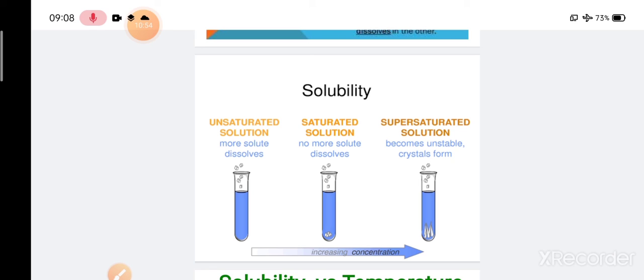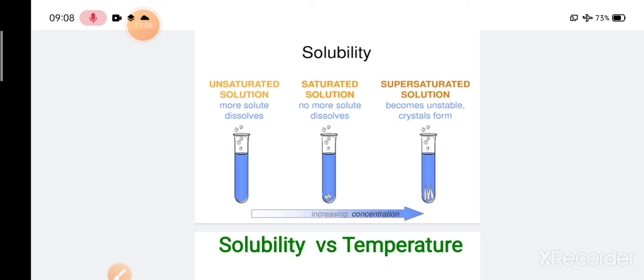When we make a supersaturated solution at a heated temperature, because when you heat the solution it increases the solubility, and when solubility increases it makes a supersaturated solution. But when it comes down to its normal temperature, that is, it cools down, then it doesn't hold that much water in it, so it becomes crystals. The water that was added to the solution itself will become the water of crystallization. So this is the concept of water of crystallization and how it is made. So solubility is of three types, namely unsaturated solution, saturated solution, and supersaturated solution.